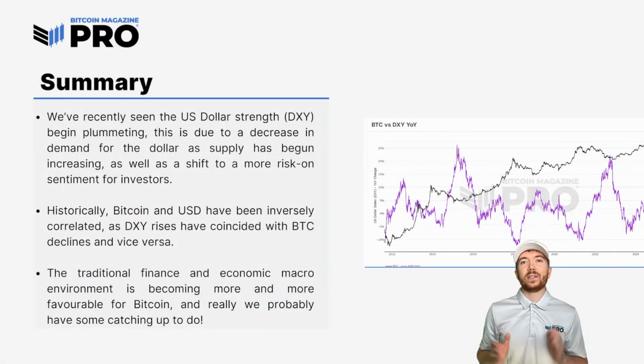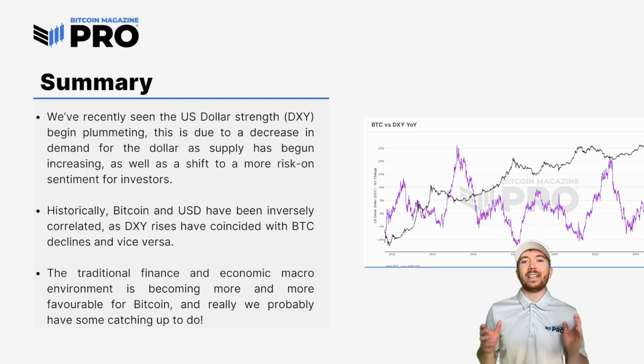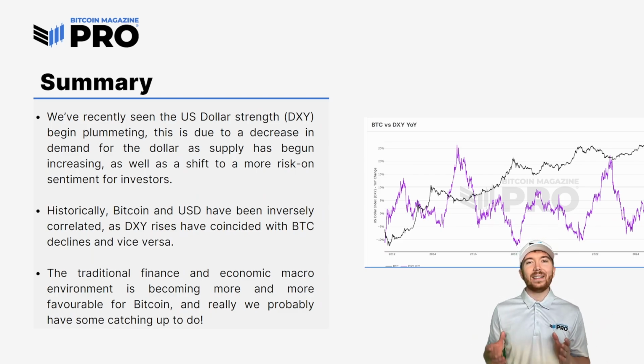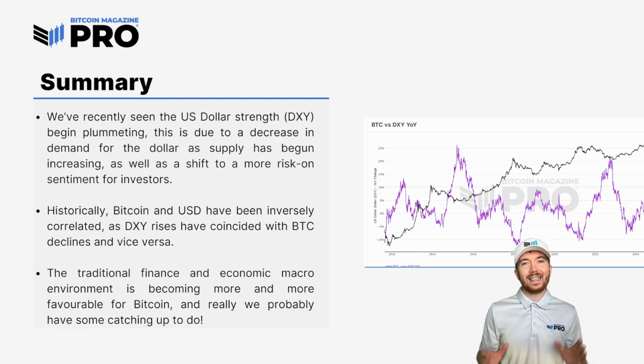So just to summarize, we've recently seen the US dollar strength index, or the DXY, begin plummeting. And this is due to a decrease in demand for the dollar as supply has begun increasing, as well as a shift to a more risk-on sentiment for investors that we can see in the high yield credit sentiment. And historically, as these have been inversely correlated, now that the US dollar strength is decreasing, we really should expect to see the Bitcoin price increasing, but we're yet to see this at the minute.